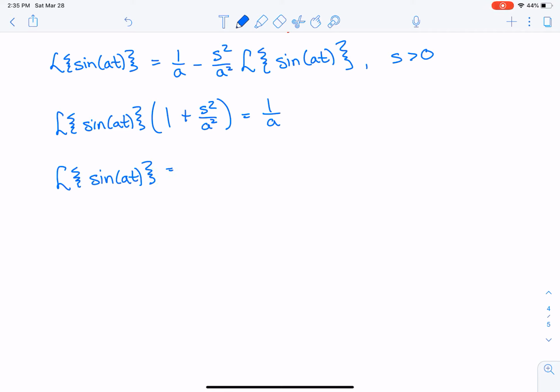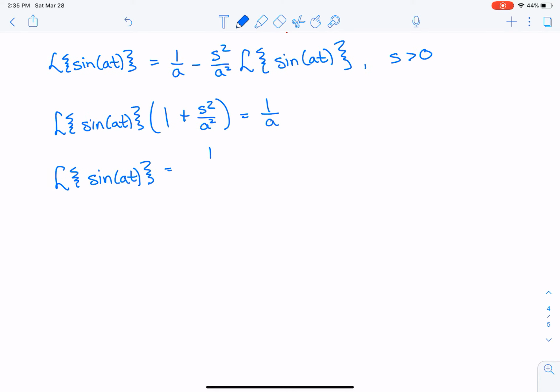So that tells me that the Laplace transform of sine of at is equal to 1 over a times 1 plus s squared over a squared. And that would be a completely, perfectly legitimate way to write this.